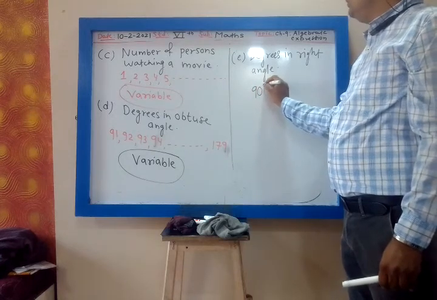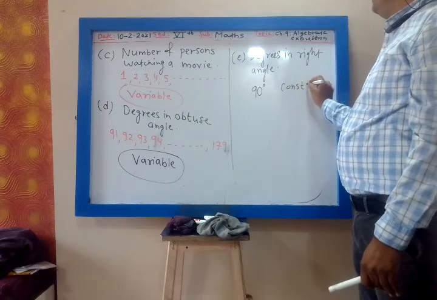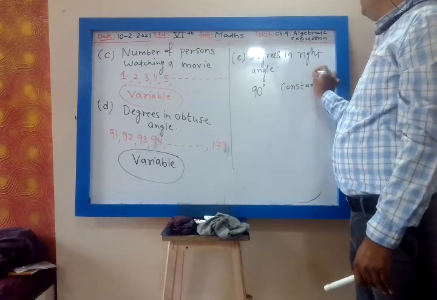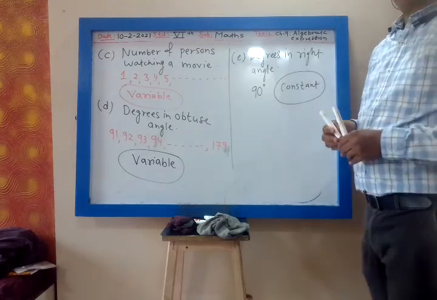So there is only one value. It will be called constant because only one value, 90 degrees. 90 degrees is called a right angle.